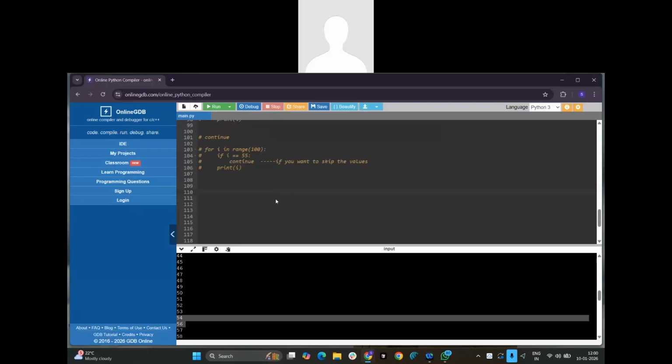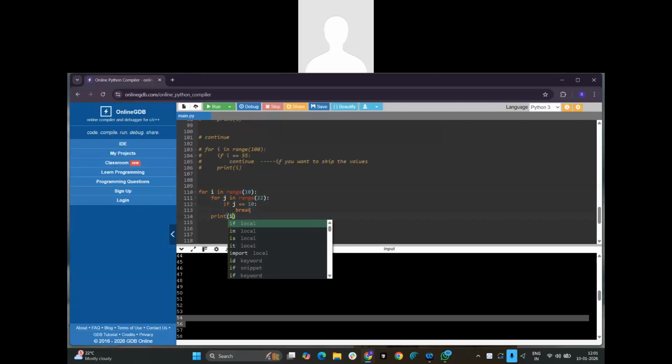For example, for i in range of 10, then for j in range of 22, if j double equal to 10, break, print of i, print of j.